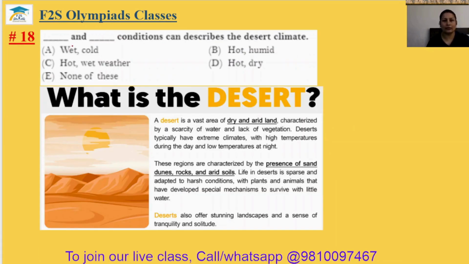Question number 18. Dash and dash conditions describe the desert climate. You know deserts are very hot and dry. Desert is hot and dry. There is no humidity. So 18th answer will be your option D.